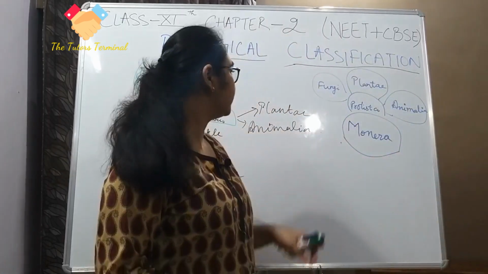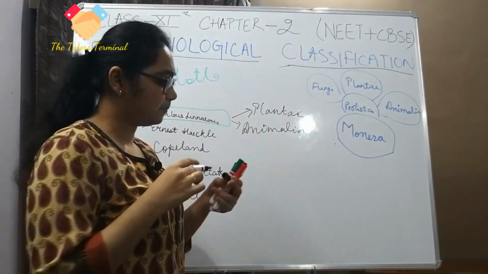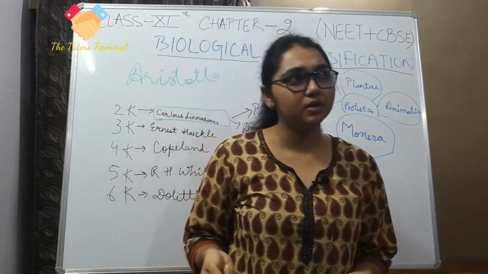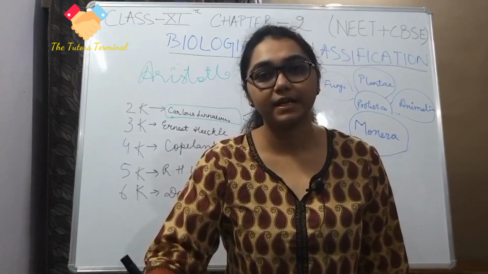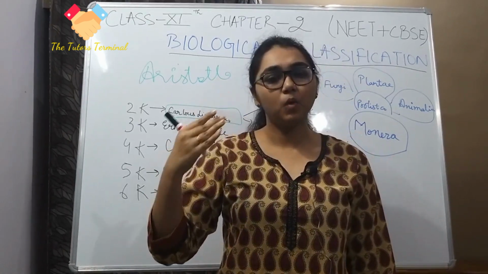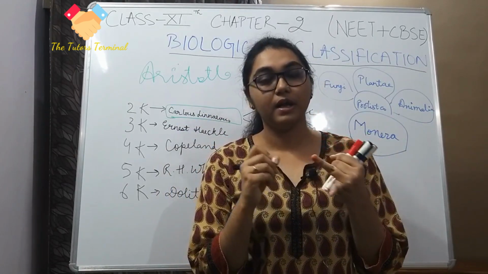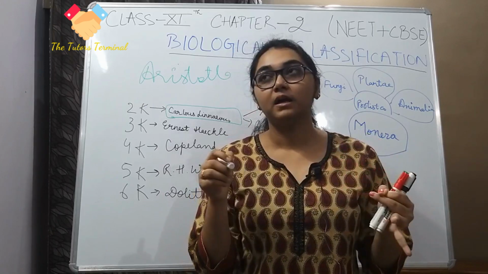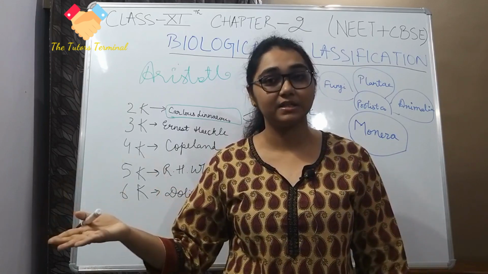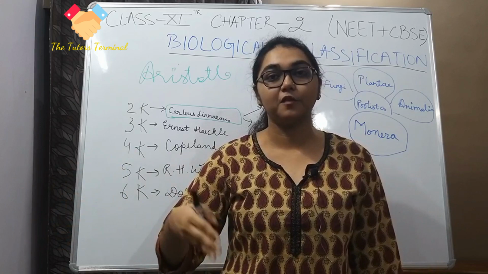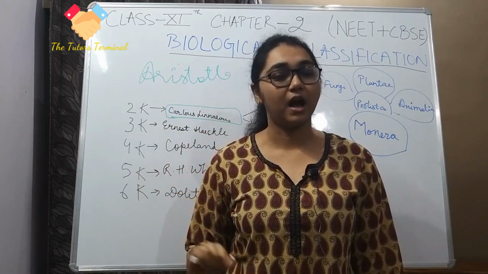He classified into Plantae and Animalia. Now it is again similar to Aristotle's kind of classification, but it was more scientific because he used a little bit more logic. Plants have a cell wall, animals do not have a cell wall. Plants make their own food, animals don't make their own food, they eat other plant-based stuff or another animal. So these logics were given by Carl von Linné, Carolus Linnaeus.